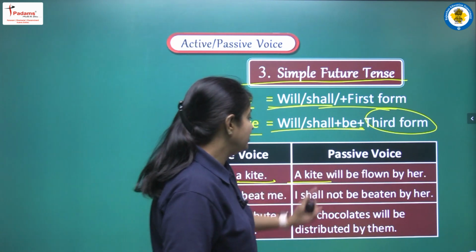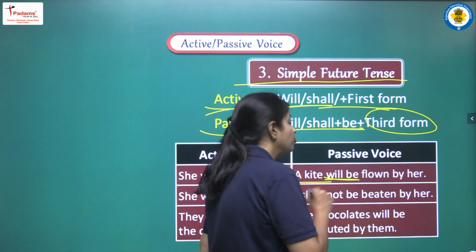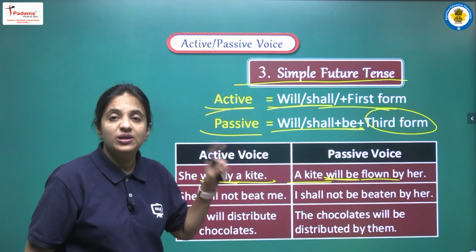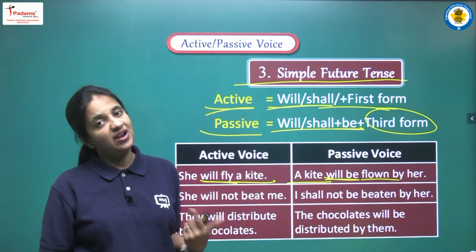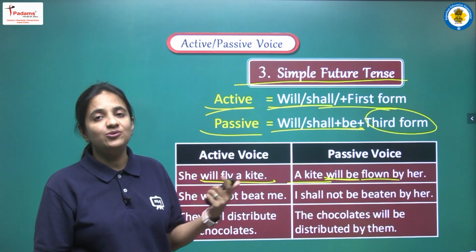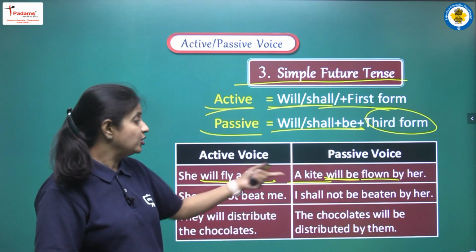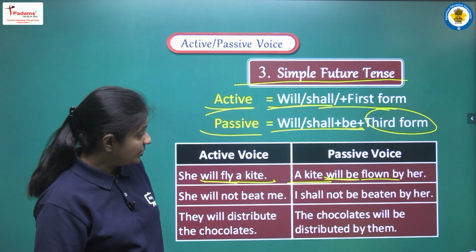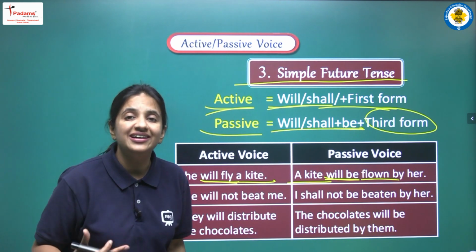Now we are writing our helping verb, that will be. Now the third form, so fly, it will be flown because the third form of fly is flown. Again she, we are having a pronoun, so we have to change the case. So she will be her, and the complete sentence will be: a kite will be flown by her.